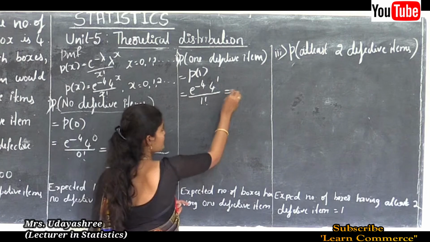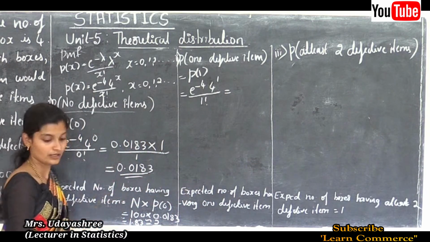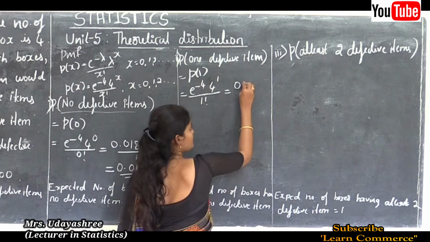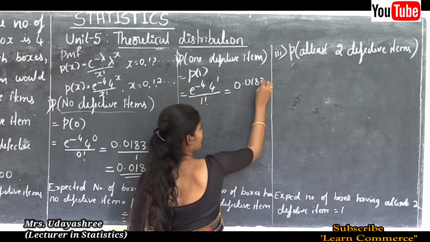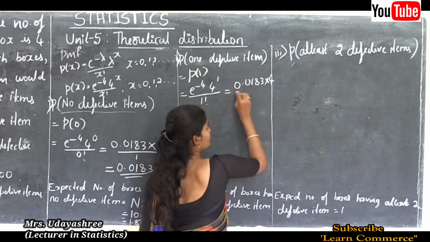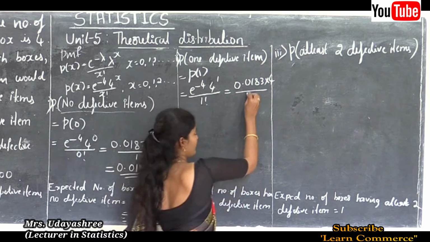Okay, now this is equal to e to the power minus 4, that is 0.0183 into 4 to the power 1 is 4 divided by 1 factorial is 1.